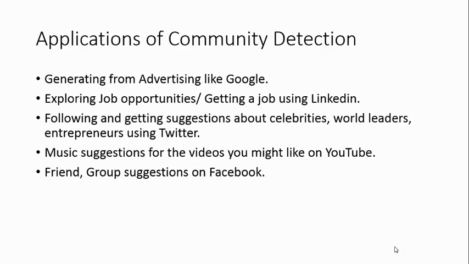Thirdly, it can be used for following and getting suggestions about celebrities, world leaders, and entrepreneurs using Twitter. It can also be used for giving suggestions for videos which someone might like on YouTube. And lastly, it can be used for giving friend or group suggestions on Facebook.